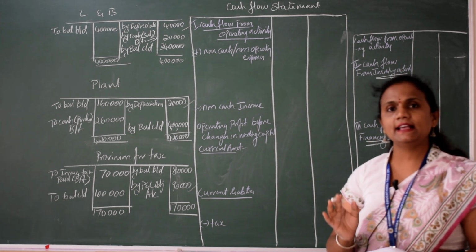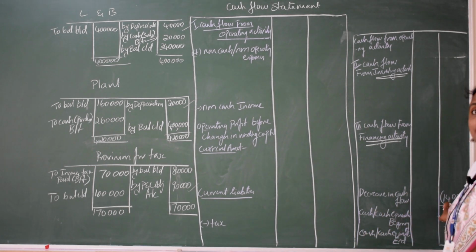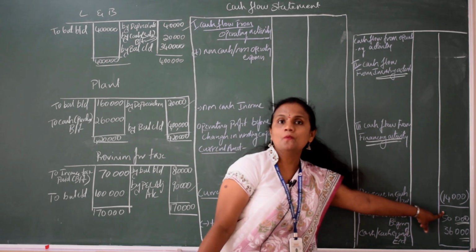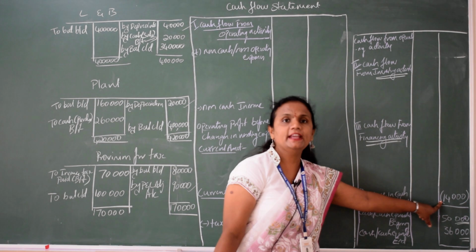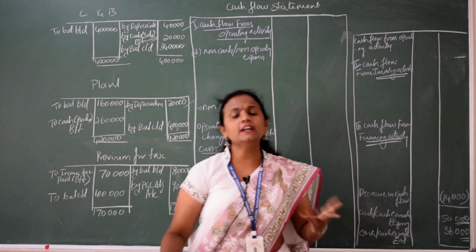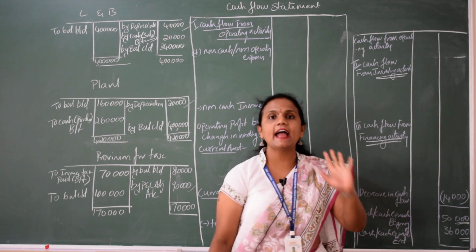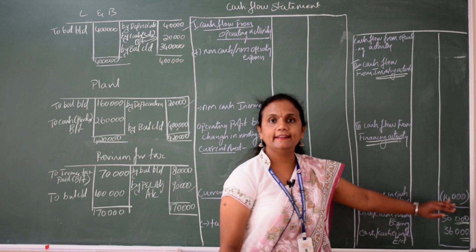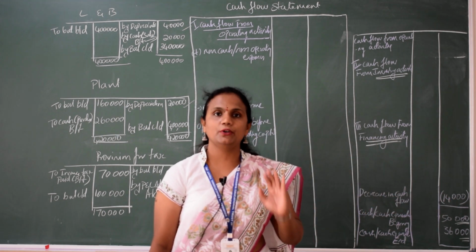Why is it less? What is the reason? How much is it less? There is a negative of 14,000. Decrease in cash 14,000. Now we are to prove why there is a decrease, and from which activity. We are here to prove that, why there is a decrease in cash of 14,000.